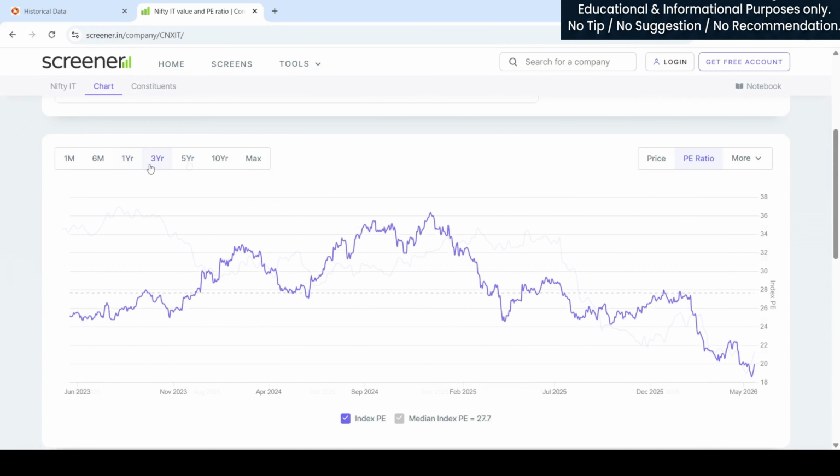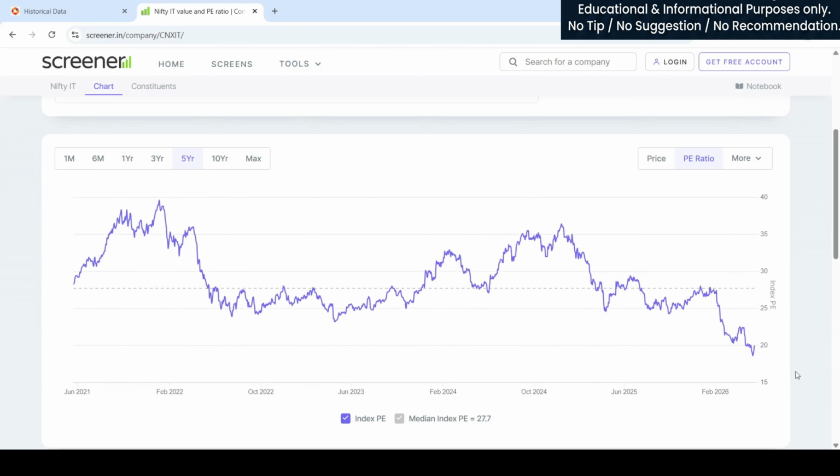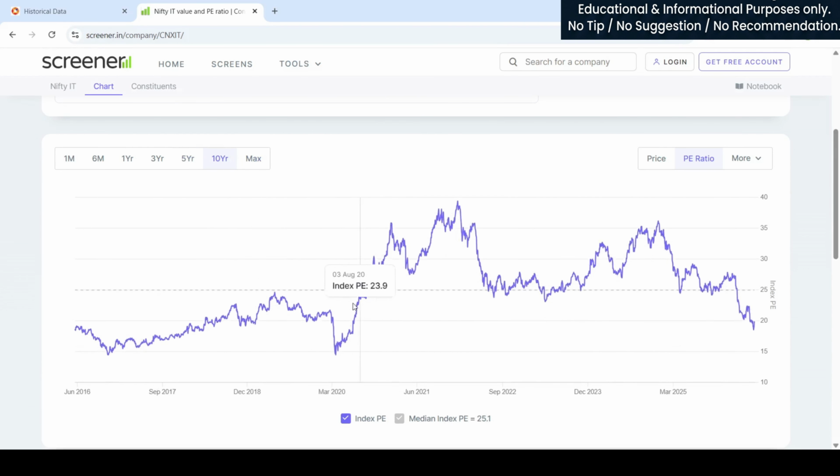The dotted line which we are seeing on the chart is the median index PE for the selected time period. If we compare for Nifty IT, for the 5-year period, median PE is 27.7, and the current PE is approximately 19.3. For the 10 years, median PE was 25.1 and current PE is 19.3. In this manner, we can compare where the current valuation stands. This helps us understand whether the sector is expensive, fairly valued or undervalued compared to its history.